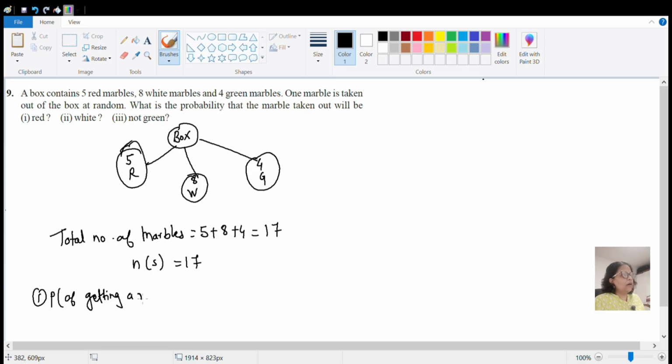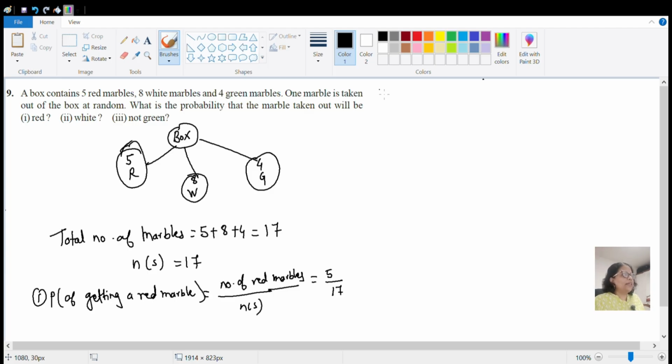Okay, so now first thing that we will calculate is probability of getting a red marble first. Total number of marbles in the denominator and in the numerator, number of red marbles. How many red marbles are there with us? In the box there are 5 red marbles and total there are 17 marbles. So the probability of getting red marble is 5 by 17.